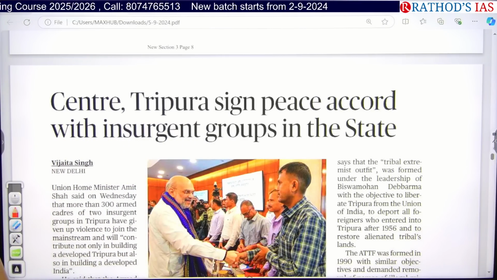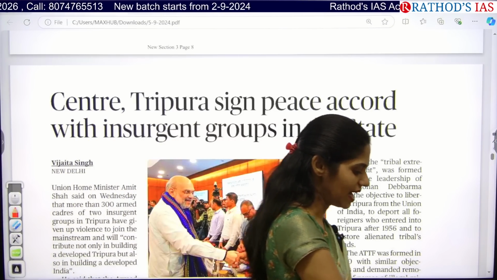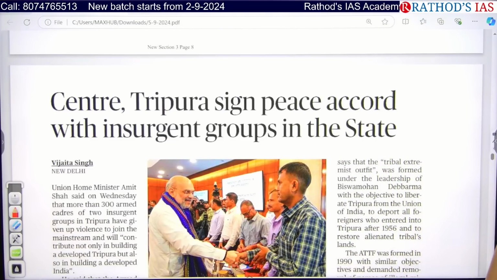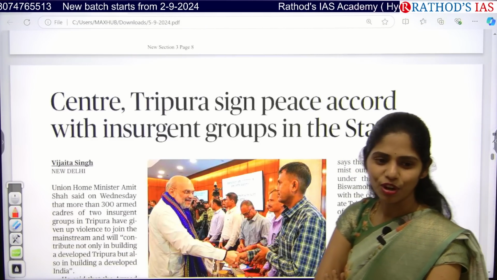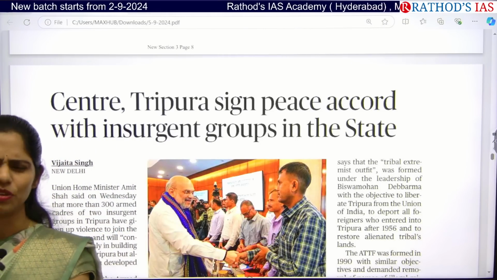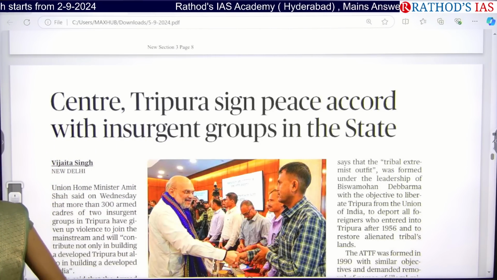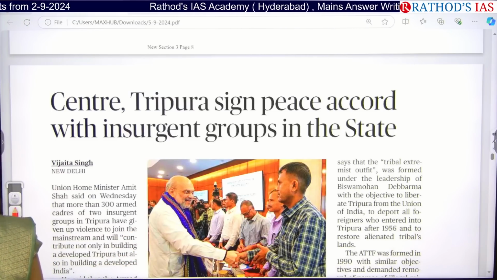Do you know about ULFA? No idea? Okay, you will be reading that in your internal security. After this economy, you will be starting with that only. That will be very interesting. How these groups were formed, how they are running against the government, what actions they will be taking, what the motives are, what ideologies they are following. Everything will be very different from one group to another group. You will be enjoying that class.